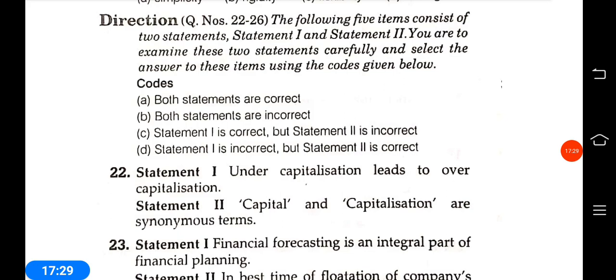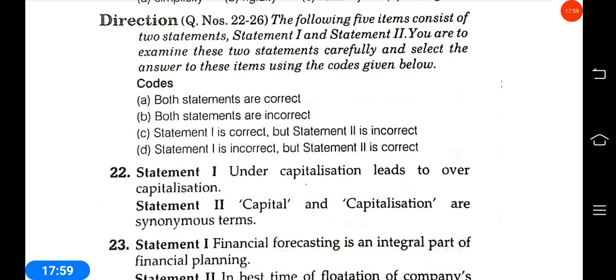Okay, statement 1: under capitalization leads to over capitalization. Statement 2: capital and capitalization are synonymous terms.